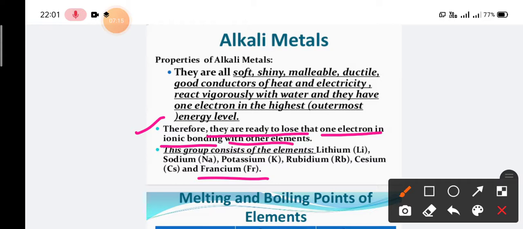In the case of lithium, sodium and potassium, mainly sodium and potassium, they are highly reactive metals. When they react with cold water, the reaction is very exothermic, and this can lead to an explosion as well. But in the case of rubidium and cesium, the energy involved in this reaction is pretty less than in sodium and potassium. So the most active metals of this group are mainly sodium and potassium.